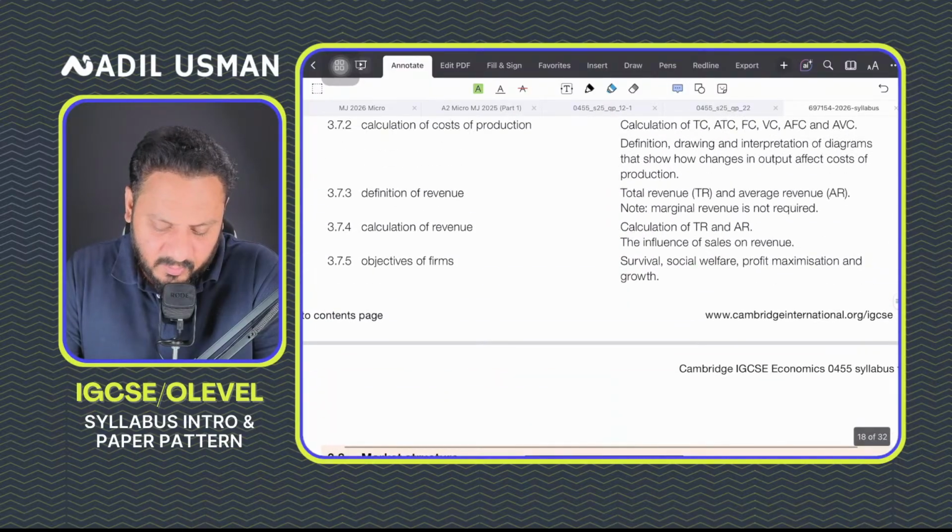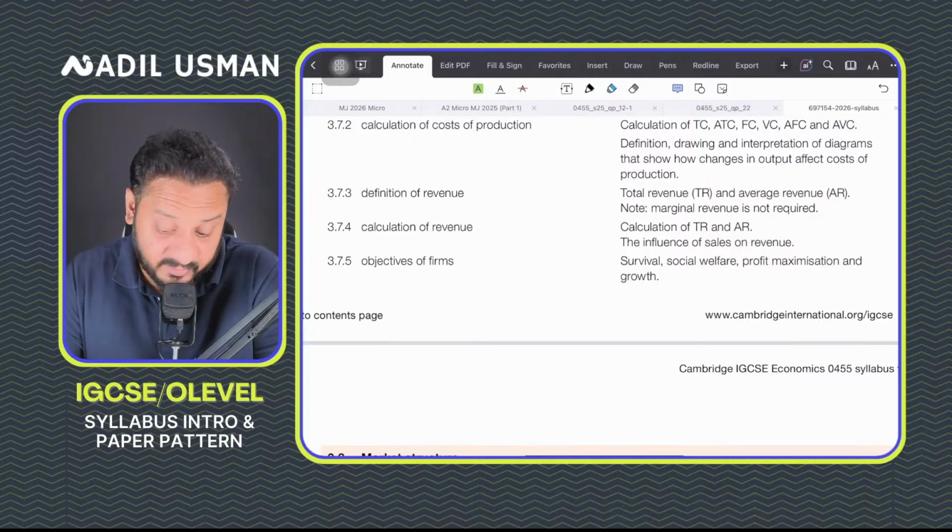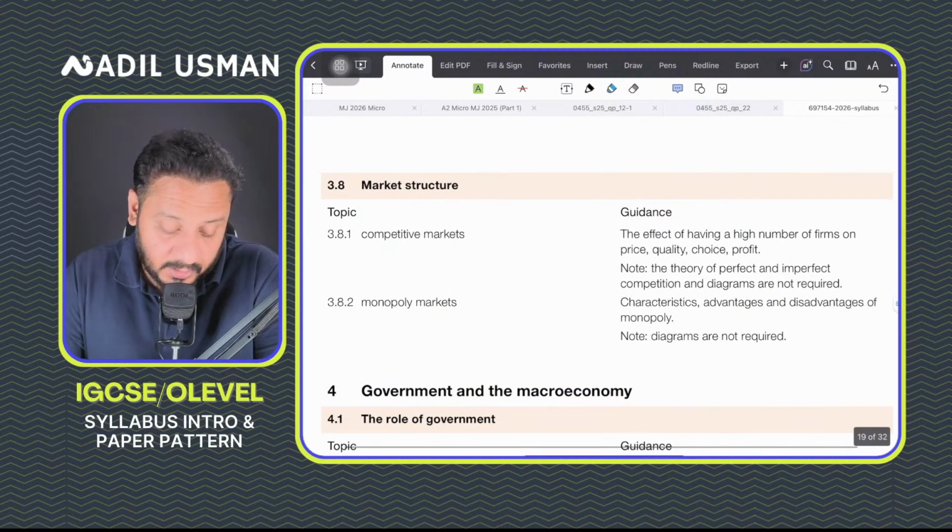You study about different objectives of firms. That some firms have profit maximizing as an objective, some have sales maximization, some have survival as an objective. All of that you study about.